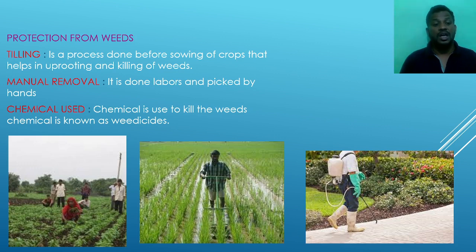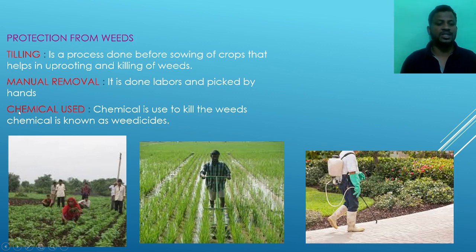Second one is the manual removal. It is done by labor or picked by hand. Normally we use laborers to remove the weeds from the agriculture land. In the first picture we can see here, that is the manual removal. The people in the picture are picking the weeds from the agriculture land.